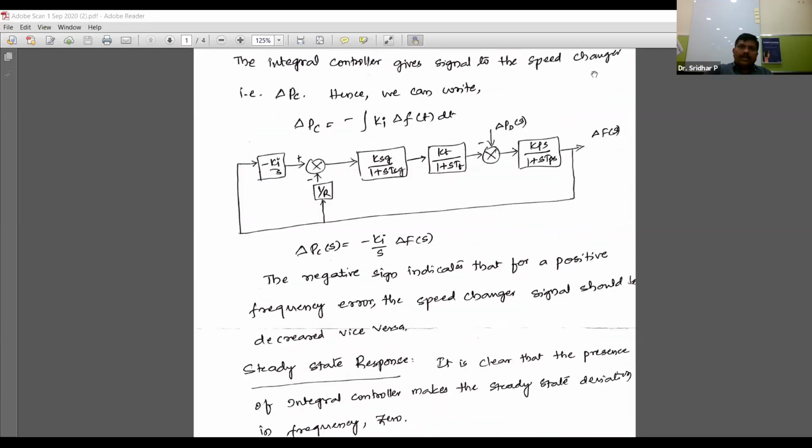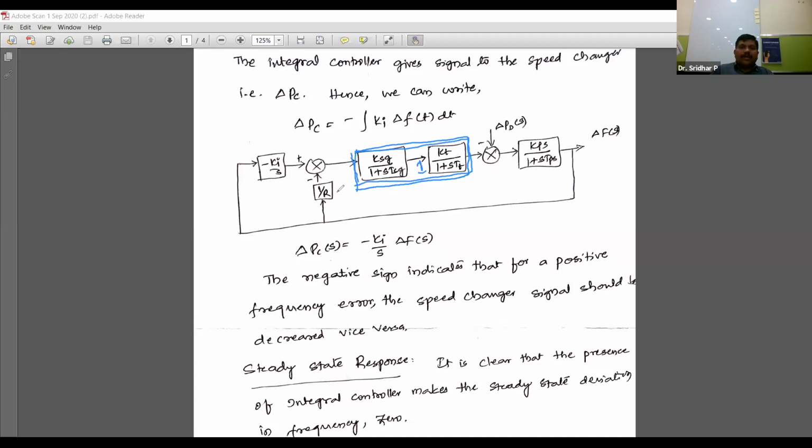Now see here in this one, the product of these two is straight away, ksg into kt is nothing but 1, and the denominator is 1 plus s tsg. s tsg is nothing but 0, and tt is also 0. 1 into 1 is nothing but 1. So finally you can replace these two blocks, and here you can write only 1.